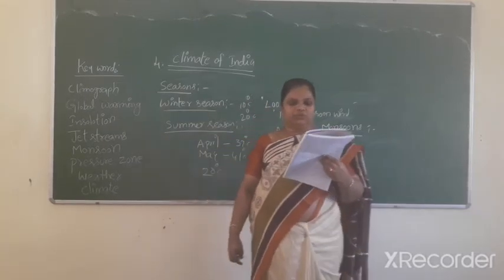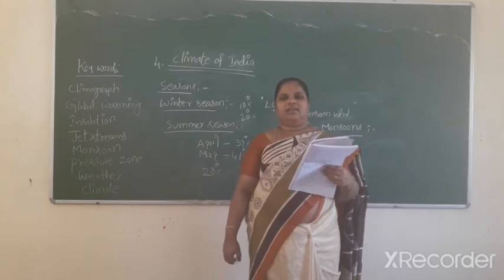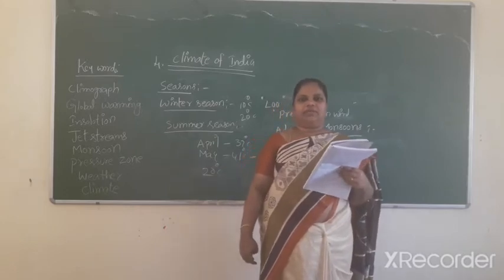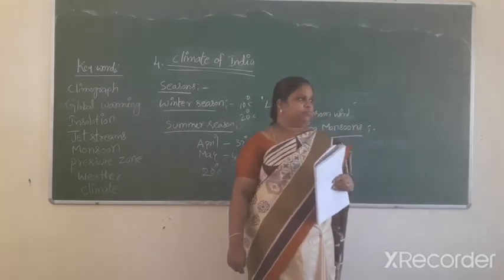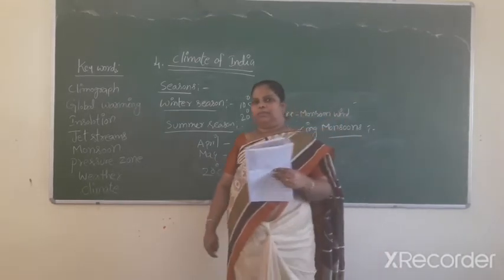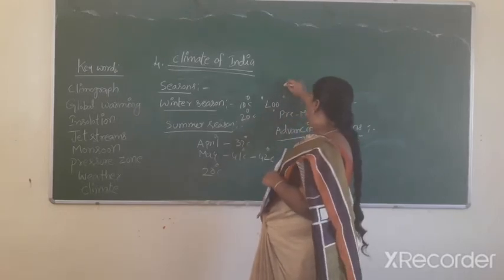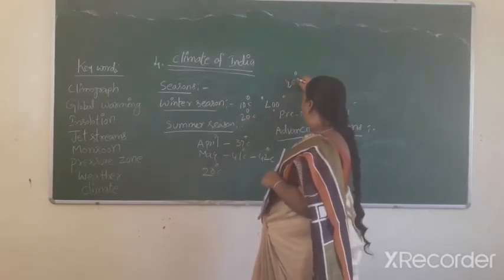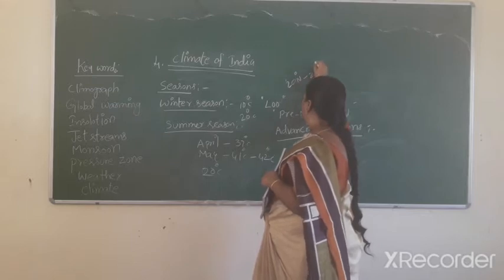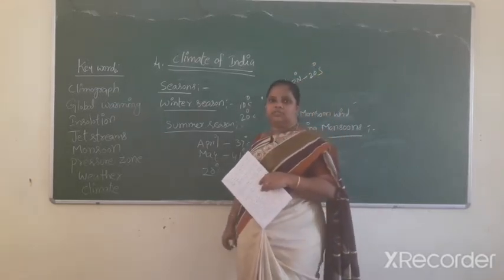Arab traders named the seasonal reversal of winds the monsoon system. The monsoon forms in the tropical belt from 20 degrees north to 20 degrees south.